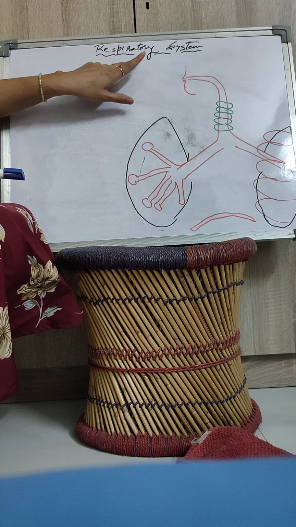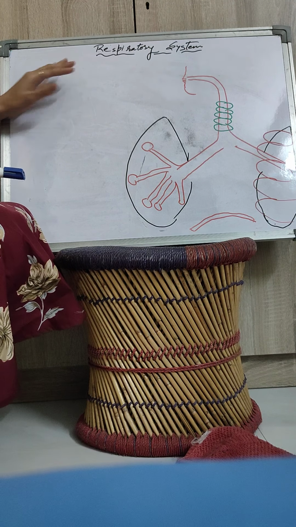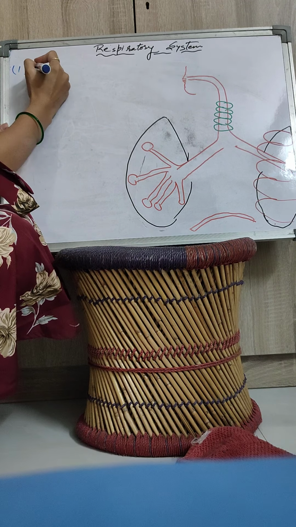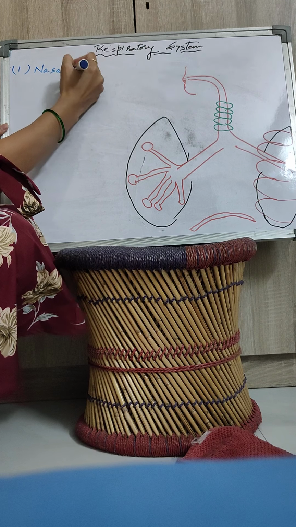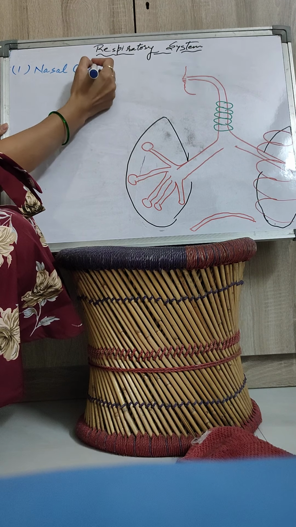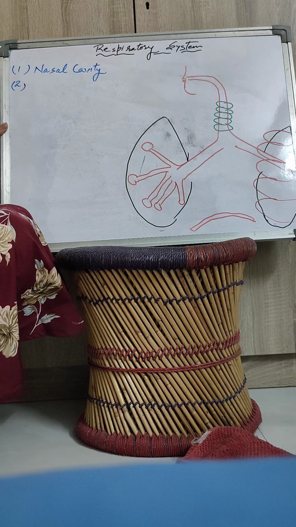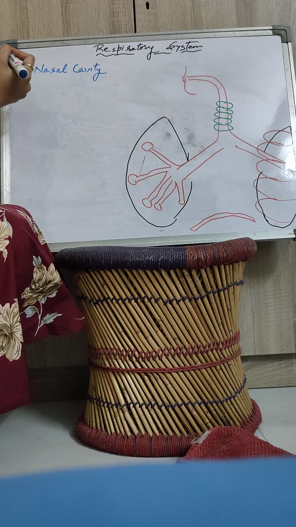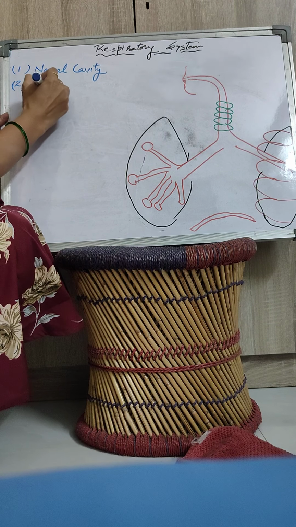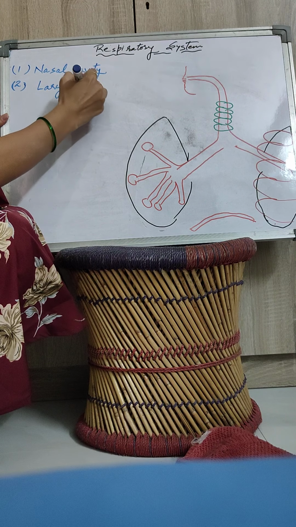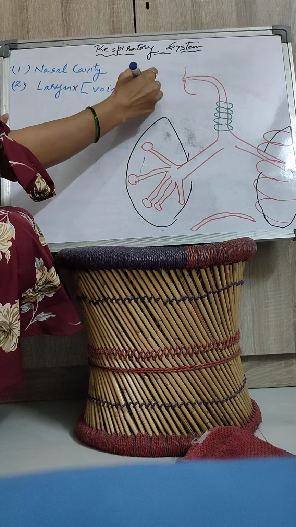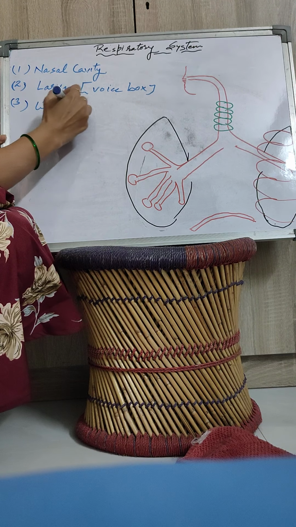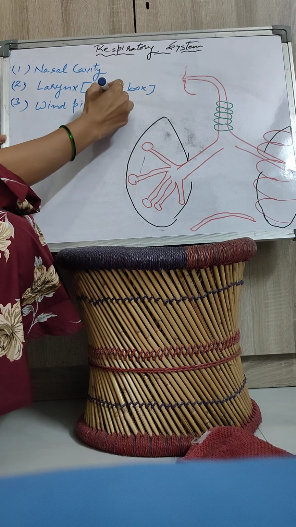First of all we will discuss the organs. What are the organs found in the respiratory system? The first organ is the nasal cavity. The nasal cavity continues with the windpipe, or before the windpipe there is one more structure, that is the larynx, also known as the voice box. The larynx continues with the windpipe, and the windpipe is also known as the trachea.